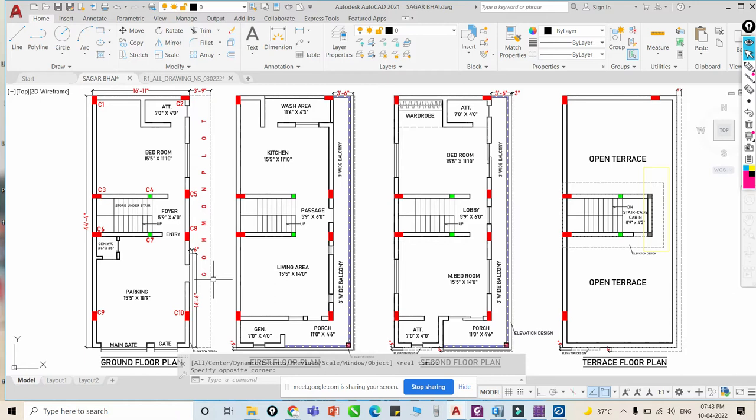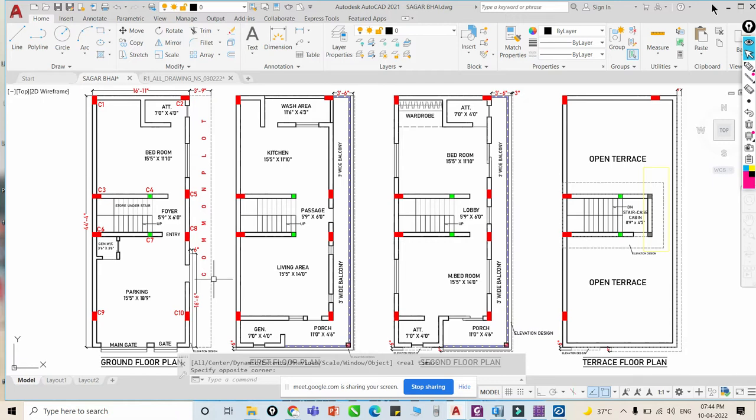Once we place the columns, we have to share this column placement with the architect. Just check if there is any correction necessary, and we will update this placement, right? Update the column size as well as orientation, right? So this is our first step. Once we clear our first step, the next step is that we have to prepare our structural model, right?